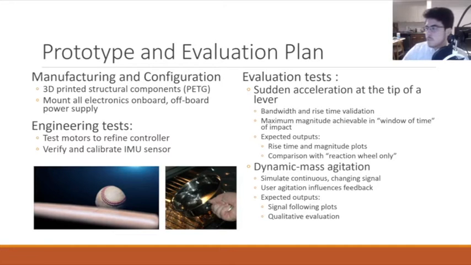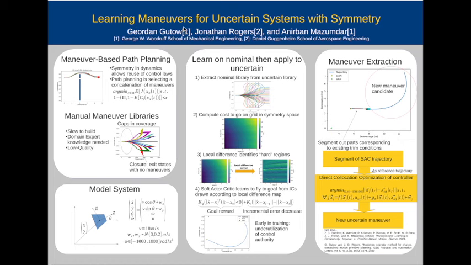Thank you very much. On learning maneuvers with uncertain systems, where those uncertain systems have symmetry. So maneuvers are the core of a technique known as maneuver-based path planning, where you leverage symmetry in your dynamics to reuse control laws. If you look at the example system down here, the symmetry in this case is in the translation and heading space of the vehicle.